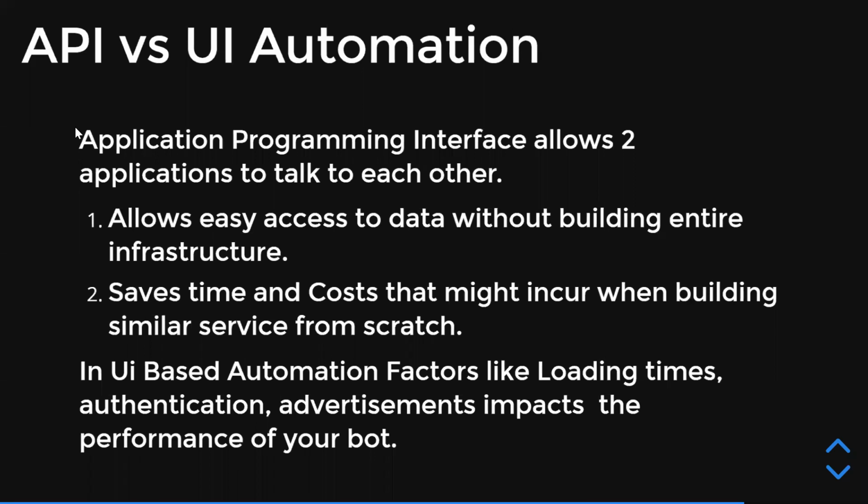Okay. So firstly, let's talk about API. API is application programming interface. On a very basic level, you can think of it as allowing two applications to talk to each other, and it allows easy access to data without building the entire infrastructure. An example of this could be that you need a secure login system, and Google has a very well secured login system, but you will not go ahead and build a similar login system. What you will do is contact Google to get their login system APIs, and you will bake that API within your project.